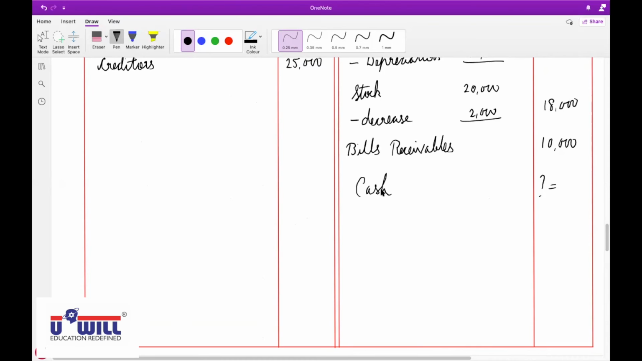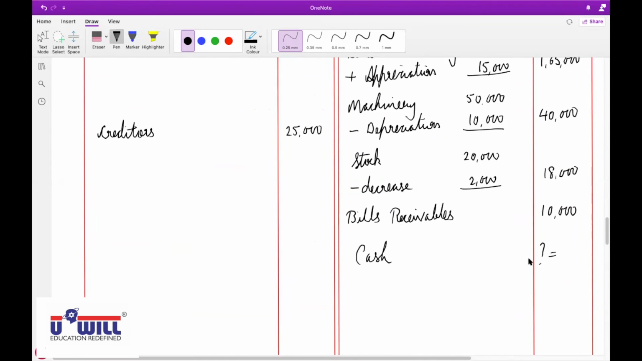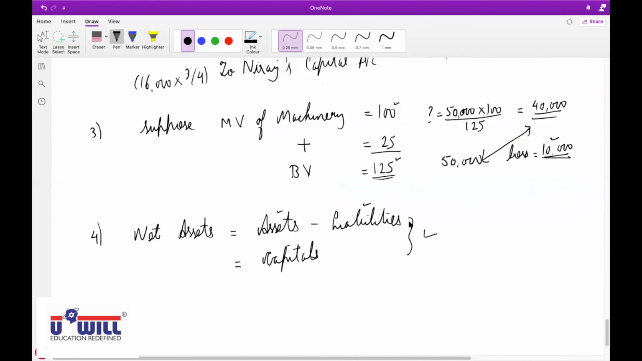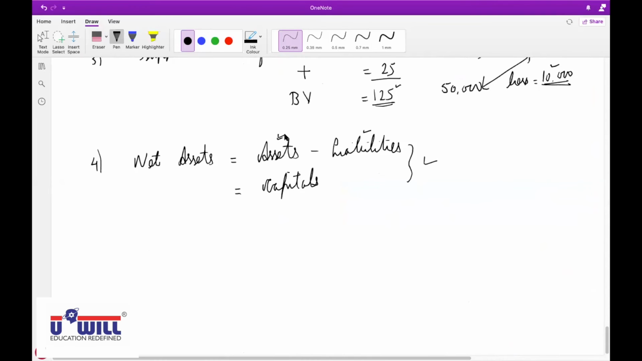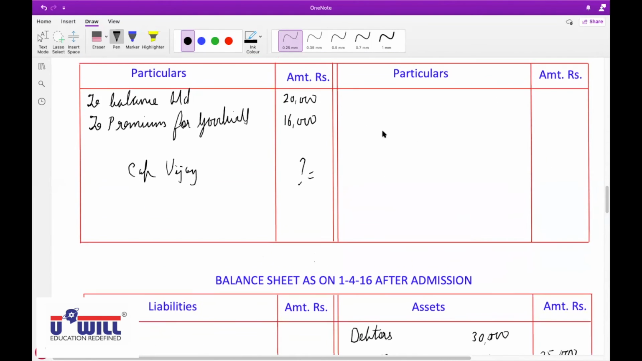Now, why don't we have the amount of cash? Because the cash closing balance will include the capital of Vijay also, which we don't know. I repeat, the asset side cash amount is not available, so the total of assets cannot be obtained. Why? Because in the cash closing balance, the capital of Vijay is to be included, and that itself is missing in the question. So we cannot find the cash closing balance also.